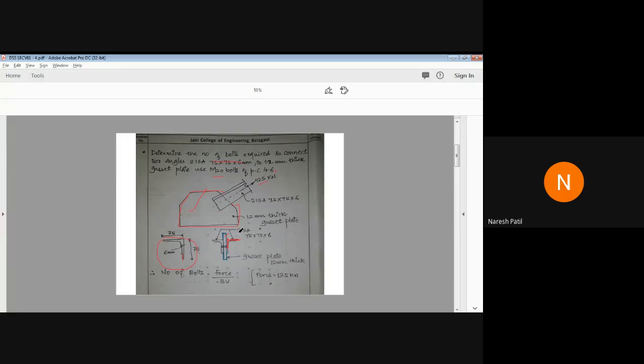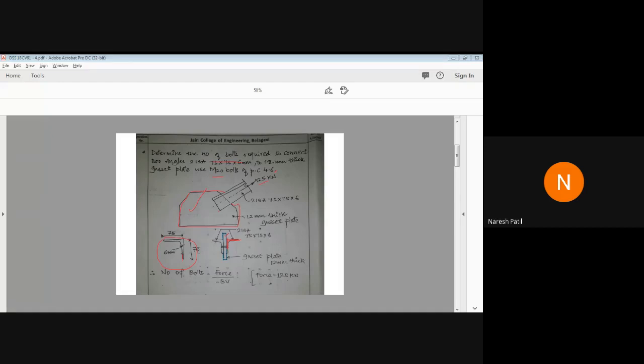I had told you, you have to take the summation of thickness. If there are two angles, you have to do the summation of two angles or two plates. I did the same in the double cover butt joint. I added two cover plates. So what you have to do here? The thickness should be either the summation of two angles, angle thickness 6 plus 6, 12, or the gusset plate, which is 12. Of these two you have to take the minimum, but both are the same here, so T should be 12.